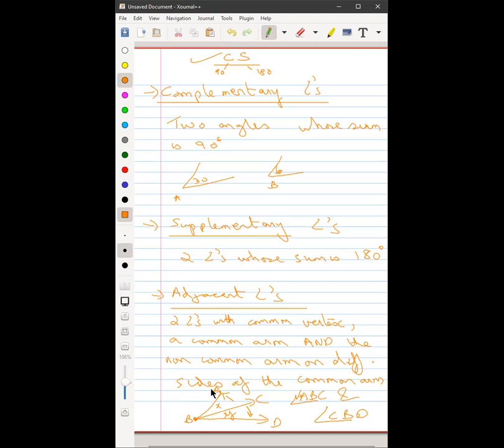Arpita, is this clear? Yes, sir. Okay, quickly copy this down, all three different ones. Complementary, supplementary, and adjacent angles. If anyone is confused anywhere, just ask me. When I write this, it is basically an abbreviation for angles, okay? Don't get confused.